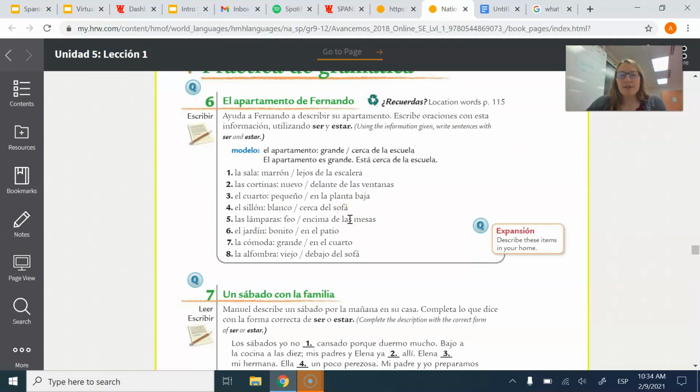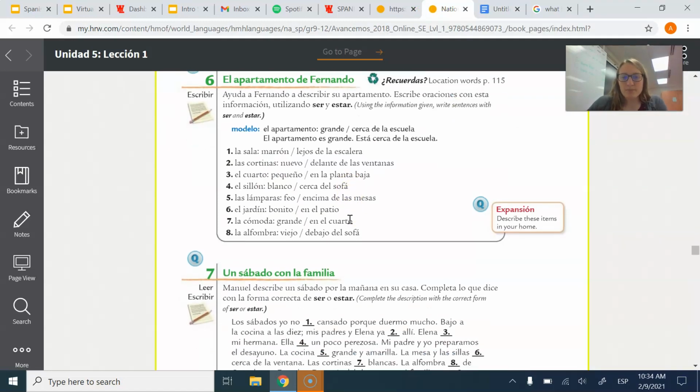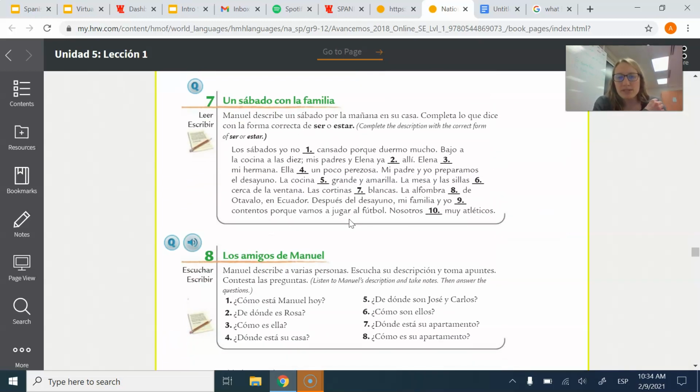El apartamento de Fernando. We're going to look at this. We're going to look at 7. Un sábado con la familia. A Saturday with the family. Manuel describe un sábado por la mañana en su casa. Completa lo que dice con la forma correcta de ser o de estar. So, los sábados yo no blank cansado porque duermo mucho.